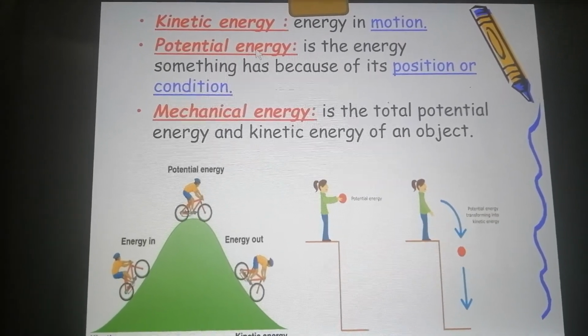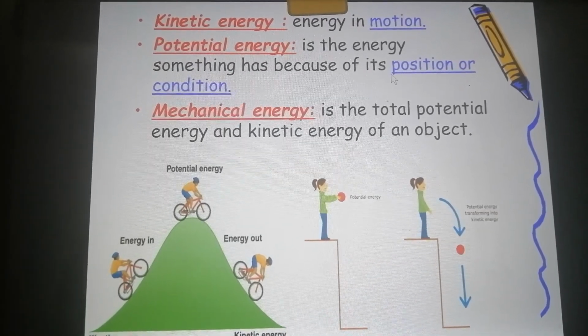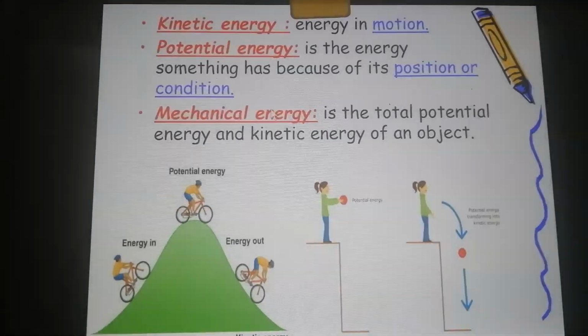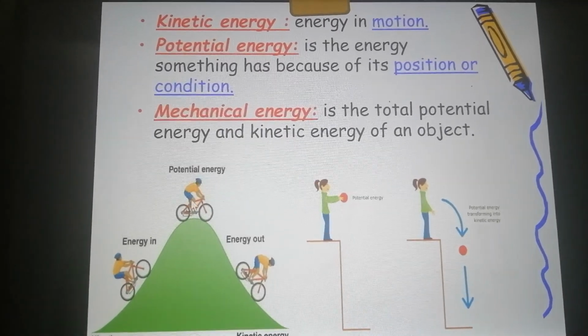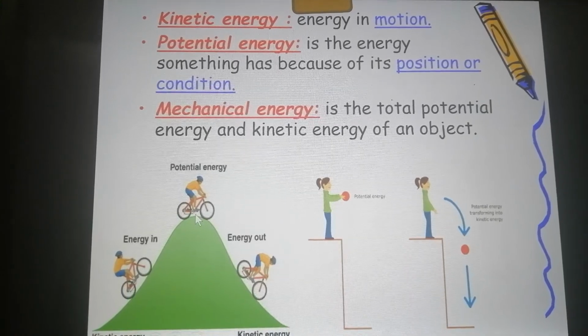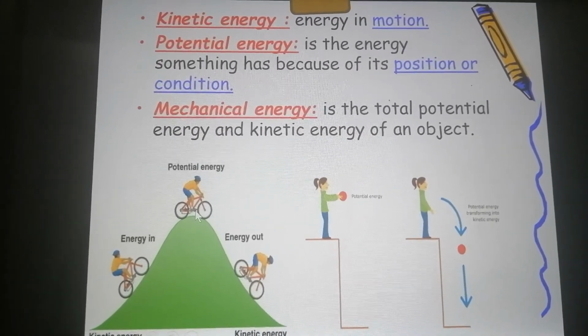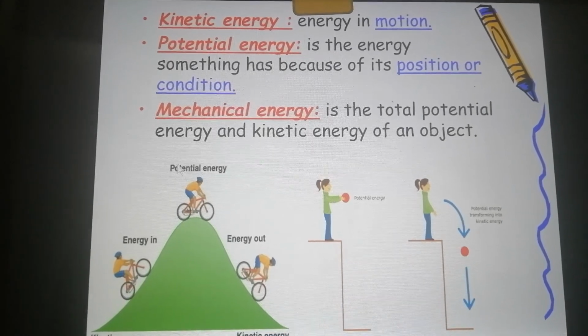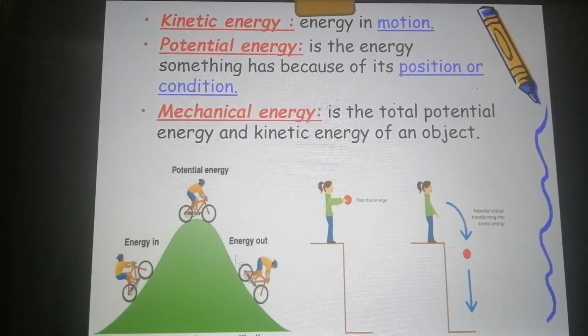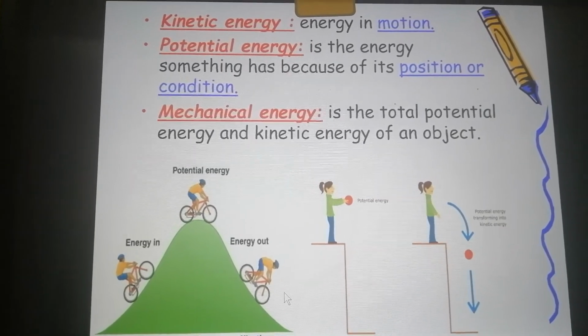Then we have the potential energy, which is the energy something has because of its position or condition. What does this mean? It means that this boy or this man, he is riding his bicycle. When he is not moving, he is in his position or in his condition. This is called potential energy. But when he moves, this is kinetic.